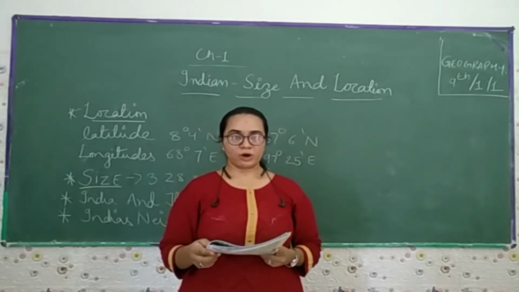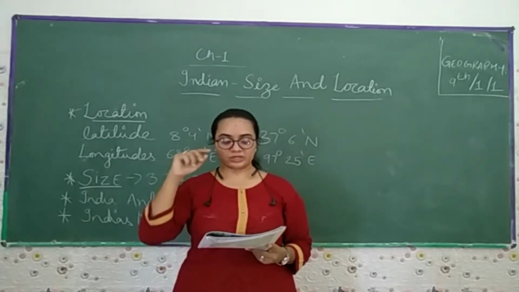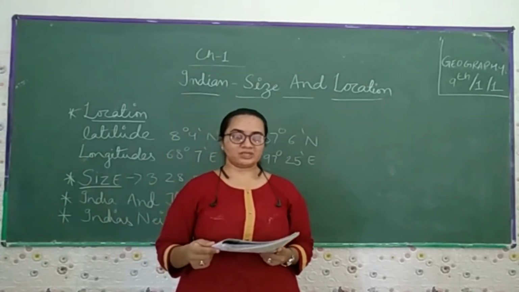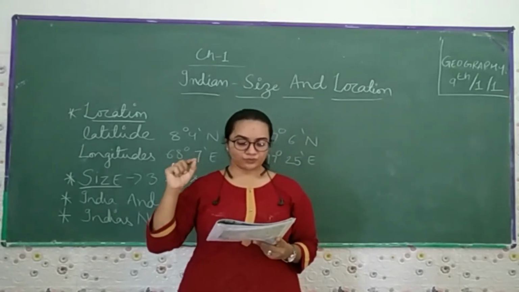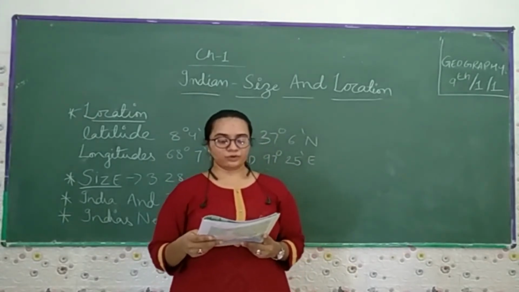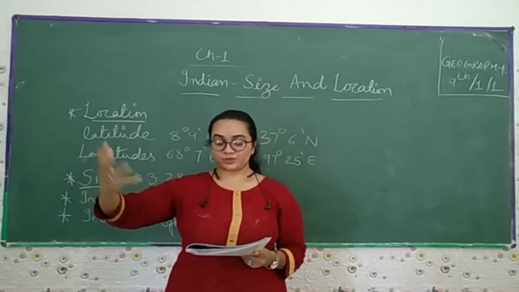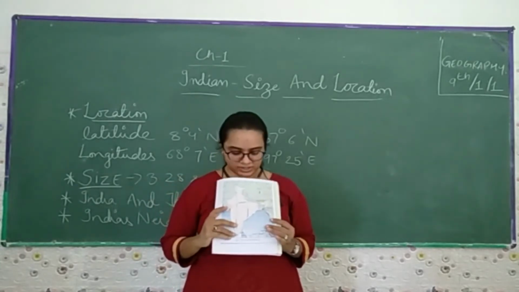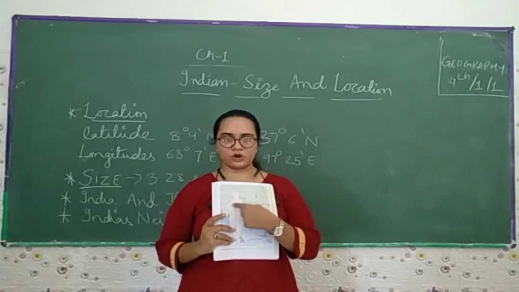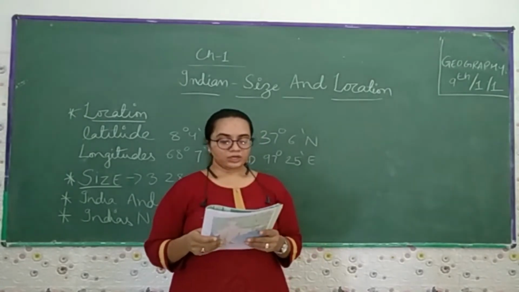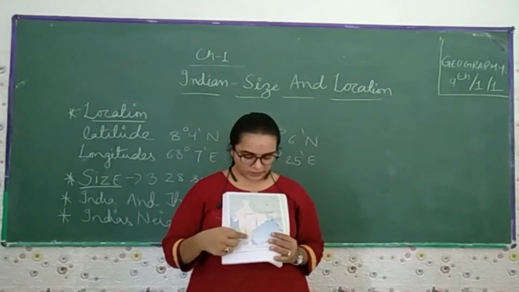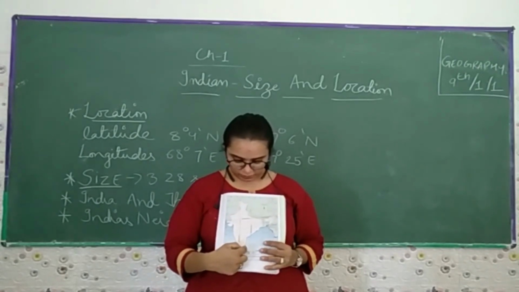India's land boundary is about 15,200 kilometers. The total length of the coastline of the mainland, including Andaman and Nicobar and Lakshadweep, is 7516.6 kilometers. India is bounded by the Young Fold Mountains, which are considered very young, in the northwestern part of India. South of about 22 degrees north, you can see it over there, 22 degrees north.